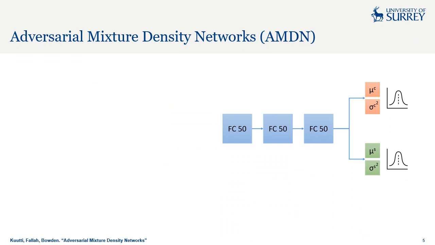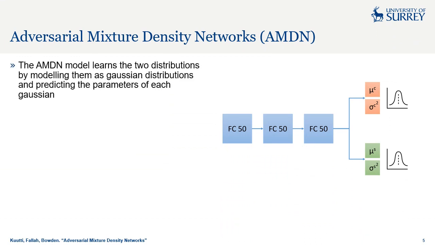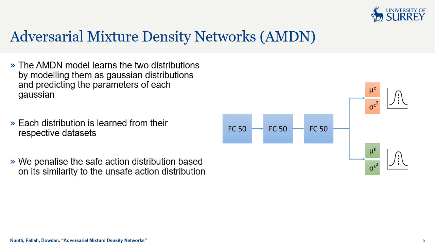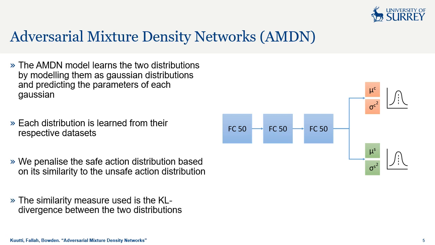The AMDN models each distribution as a Gaussian, which are parameterized by the mean and variance of the corresponding action. Each of the distributions are learned by the same model, where the separate branches are trained on their respective datasets, and the earlier layers of the network are shared for both tasks. To allow the model to learn a safe and robust control policy, we penalize the safe action distribution based on its similarity to the unsafe action distribution on the collision dataset only. This similarity is modeled by the KL divergence between the two distributions, which we aim to maximize.